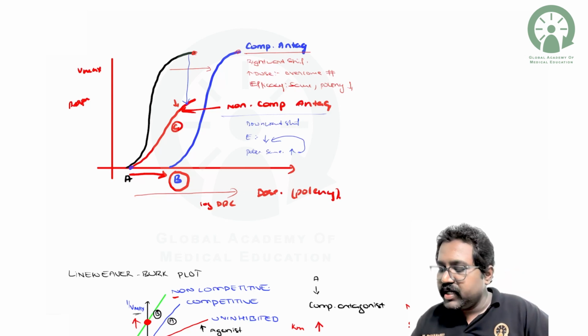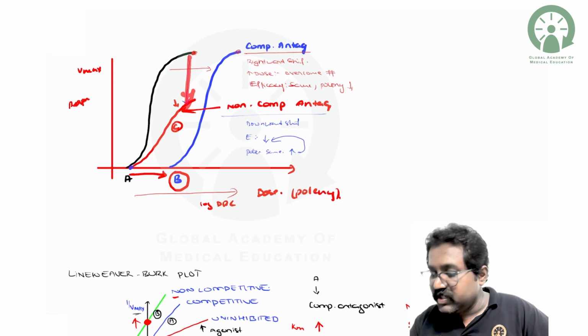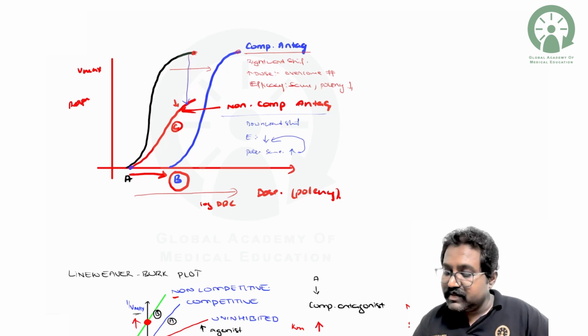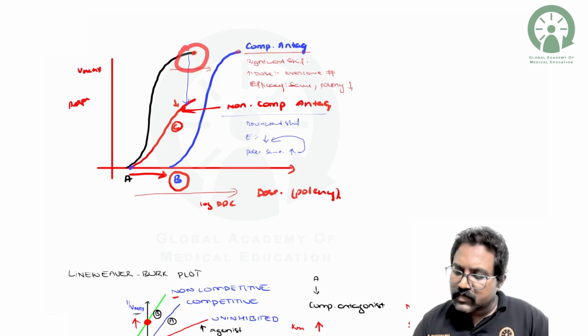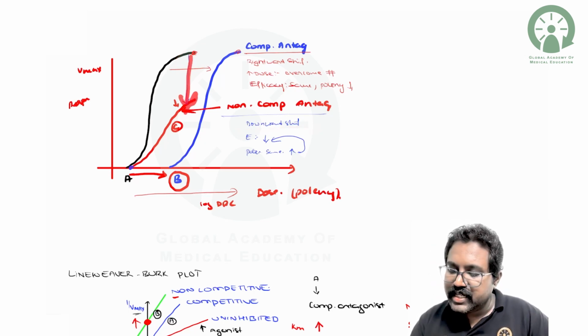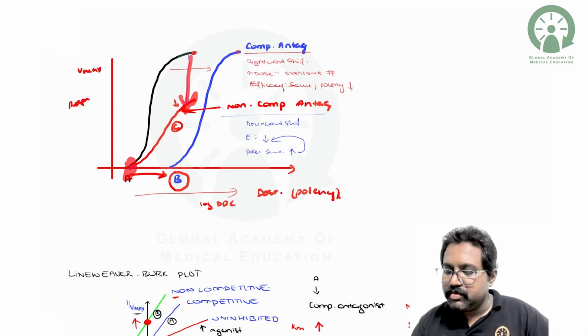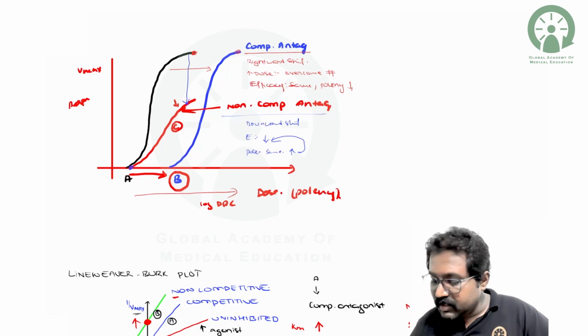On non-competitive antagonism, what will happen is when you give a non-competitive antagonist, there will be a downward shift of the graph. This is irreversible in nature. Even if you increase the dose of the drug, the response will not touch this level. Response will come down, so it is called a downward shift. So what will happen to the efficacy? Efficacy has reduced, and what happens to the potency? Potency can remain the same, or it will decrease once you increase the dose of the drug.